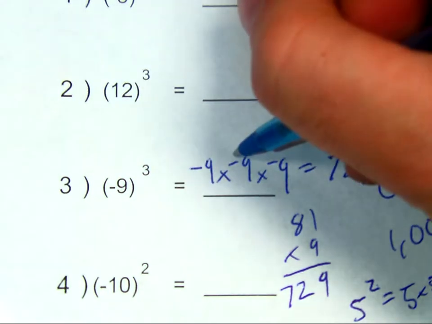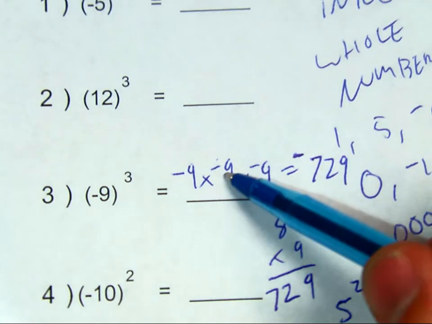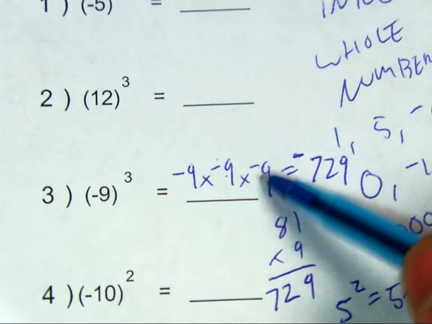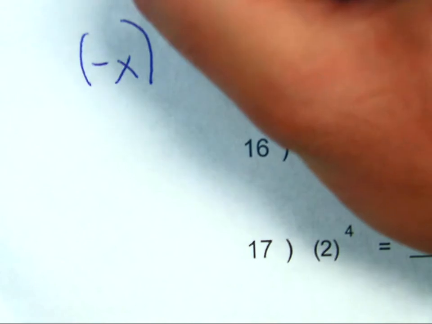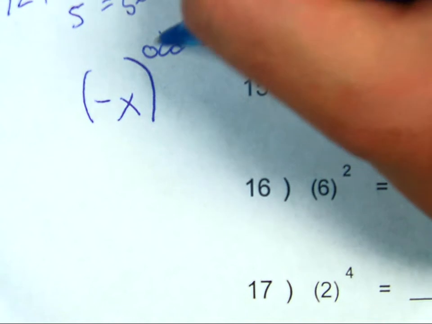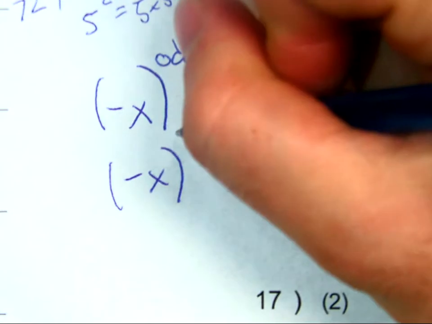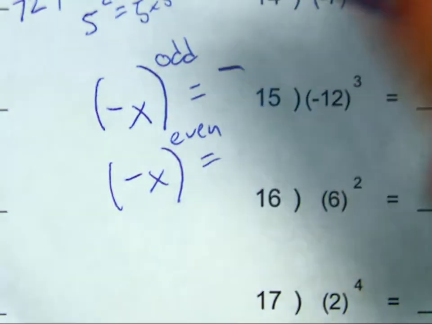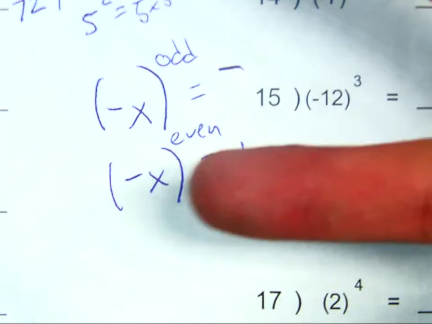Negative times a negative is a positive, times negative again will be negative. See what I did there? I did negative times negative is positive. Now a third time would be times negative. The general rule, there's a pattern here. If you have a negative integer raised to an exponent, and that exponent is odd, 1, 3, 5, 7, etc., the result will be negative. If you have a negative integer and you raise it to an even exponent, that result will be positive, because negative times negative is positive. You do that over and over again, times 2 each time.